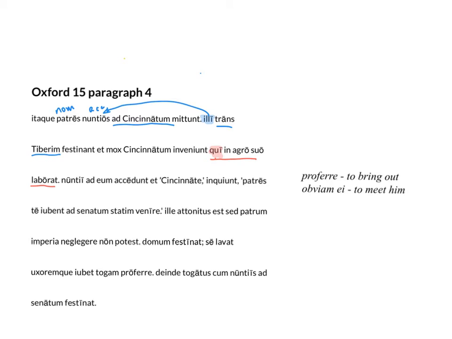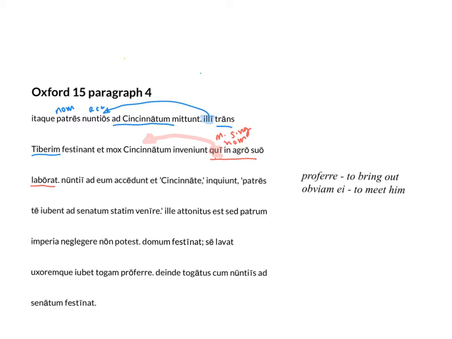The messengers, they hurry across the Tiber and soon find Cincinnatus, qui in agro suo laborat. Exactly, Cincinnatus. Cincinnatus here is, so our pronoun is masculine and singular. It's going to be a nominative. So they find Cincinnatus who works, or is working, in agro suo.